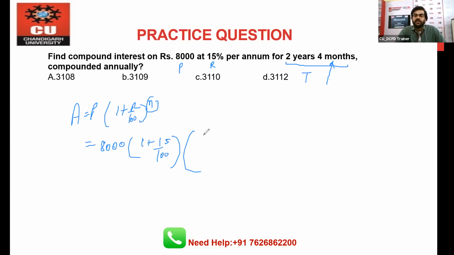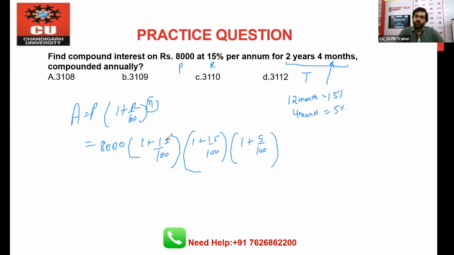Right? So for the second year, the rate is also the same, that is 15%, 1 plus 15 by 100. But we all know the third year is not mentioned here. Here only months are mentioned. So in the 12 months, there is a 15% rate of interest. But right now we have only 4 months, means divide by 3: 4, 12, and 15 by 3 is 5, right? So for the last 4 months, you will include only 5% rate, right? So this is the logic.